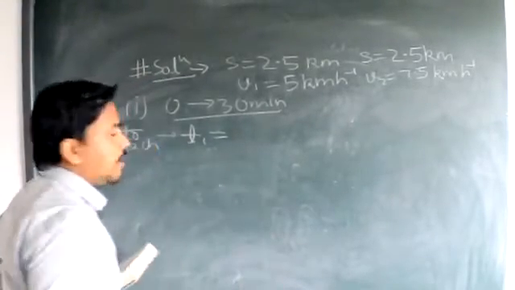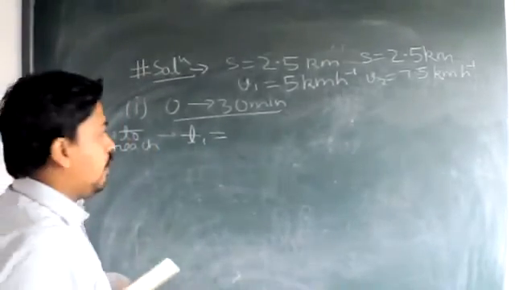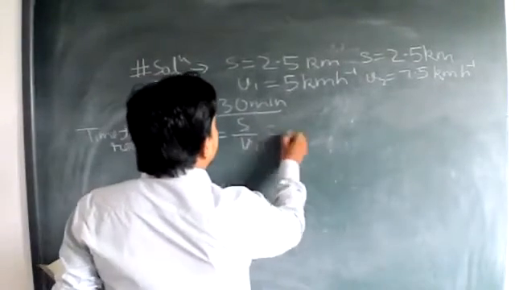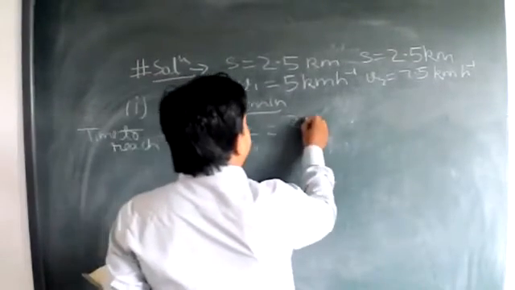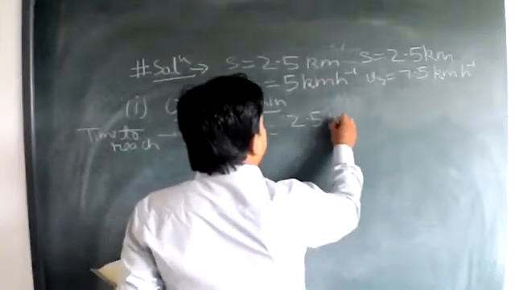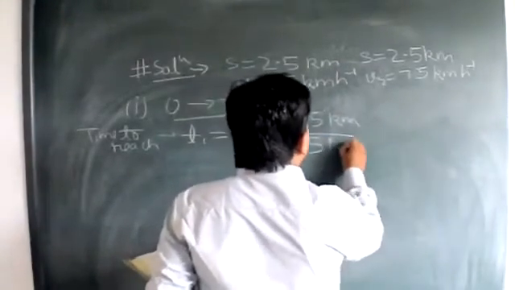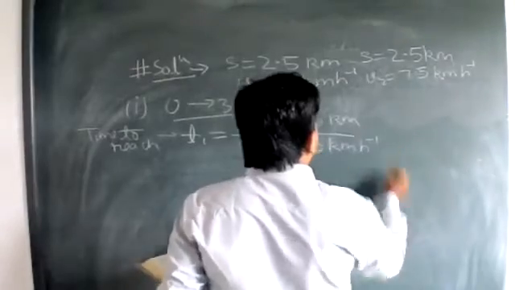Time is equal to displacement upon velocity. Displacement I have, V1 I have. So the displacement is 2.5 kilometers and the velocity is 5 kilometers per hour.